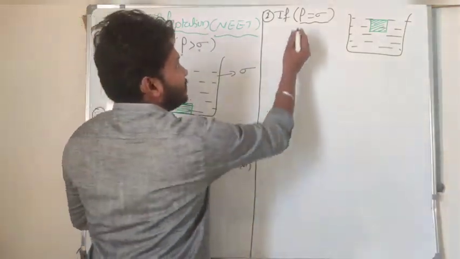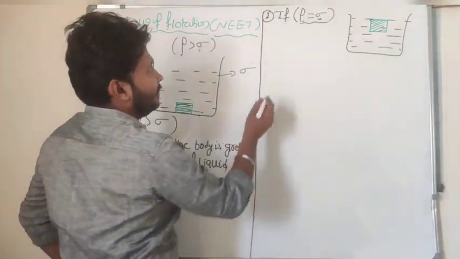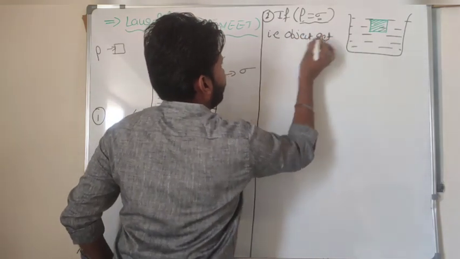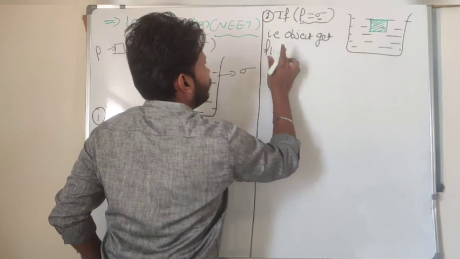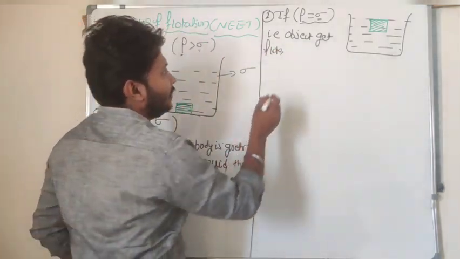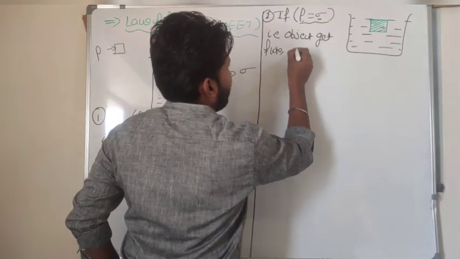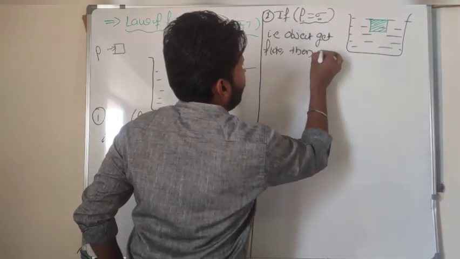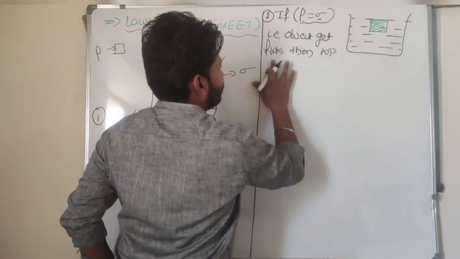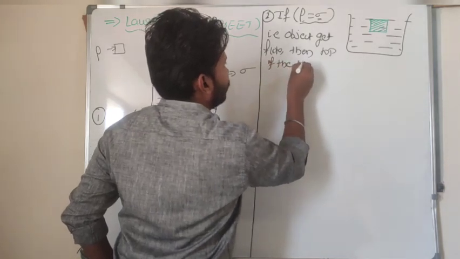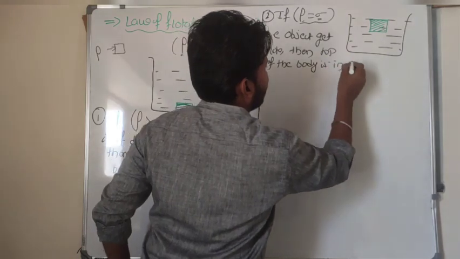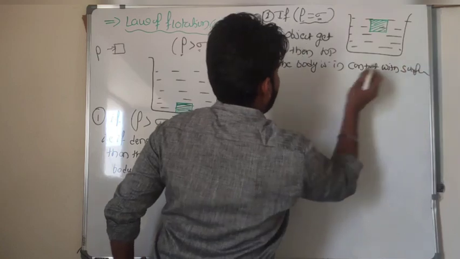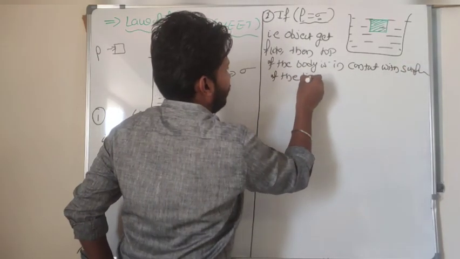So if the density of the body is equal to the density of the liquid, the object floats, and the top surface of the body is in contact with the surface of the liquid or water.